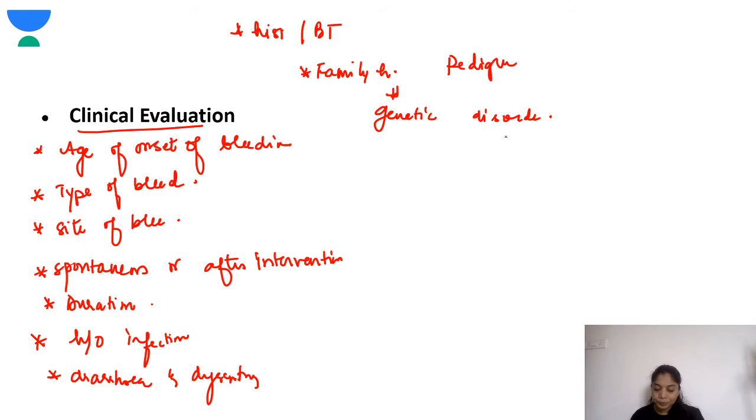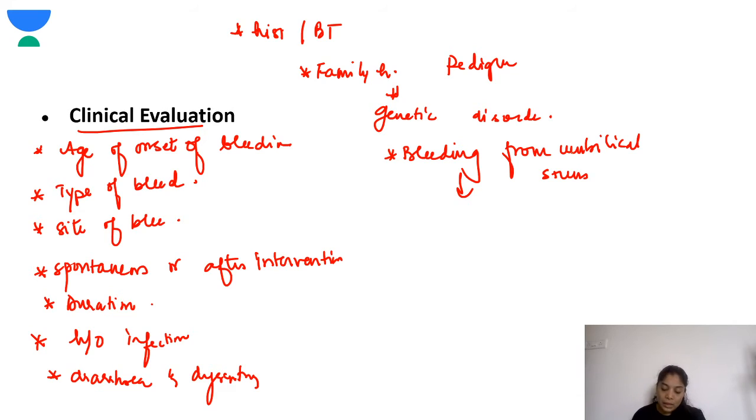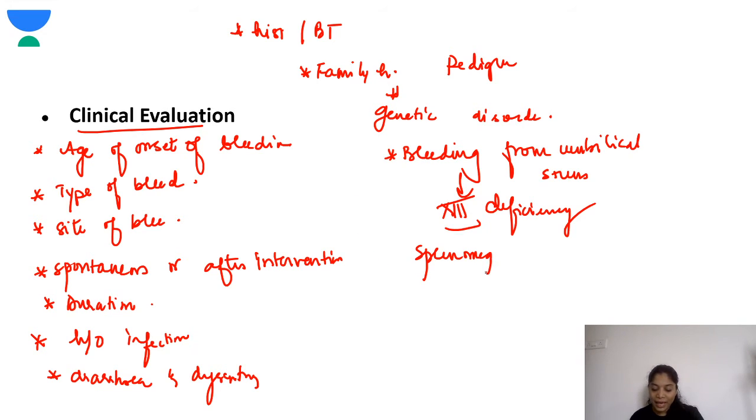Next, if there is bleeding from the umbilical stump, what do you suspect? It could be because of the deficiency of factor 13. Factor 13 deficiency can be suspected in such conditions. Next, if there are any vascular malformations, you have to see. Splenomegaly should be checked for, especially if there is malignancy, collagen disorder, or any vascular disorders. It will give you a clue.